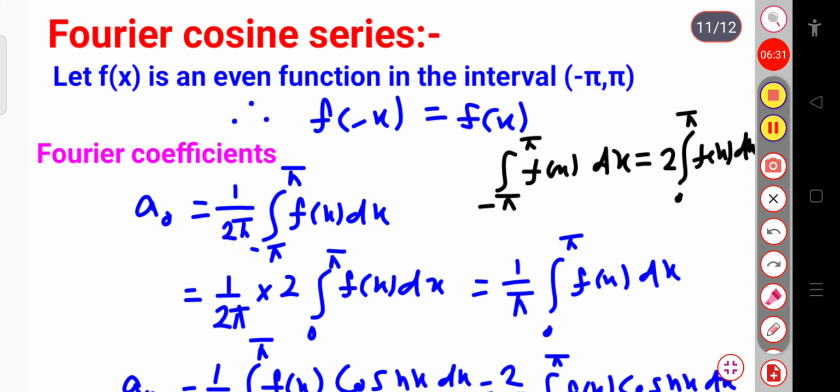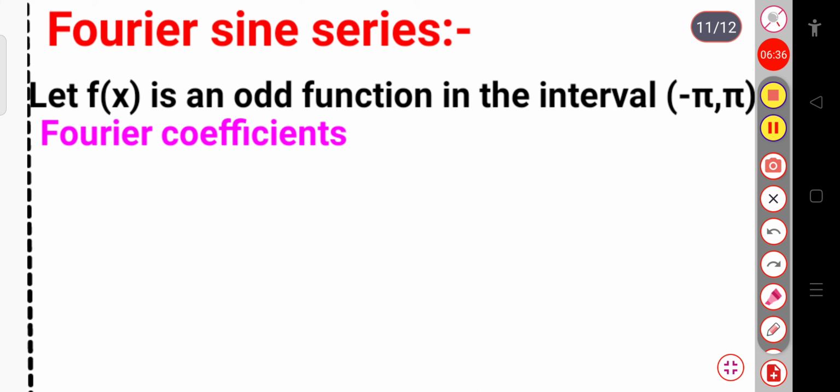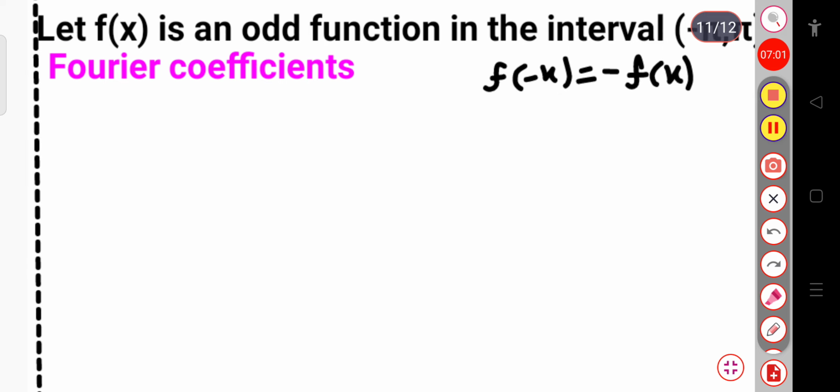Now we will calculate the Fourier sine series. In the case of the Fourier cosine series, we considered the function to be even, and here we have to consider the function to be odd for the Fourier sine expansion. So let us consider the function to be odd, so that we can write f of minus x equal to minus f of x. This is the odd function. Now let us calculate the Fourier coefficients.